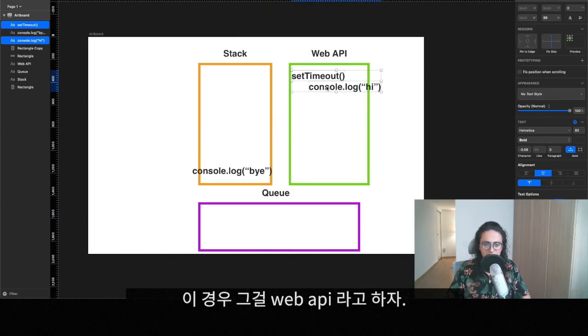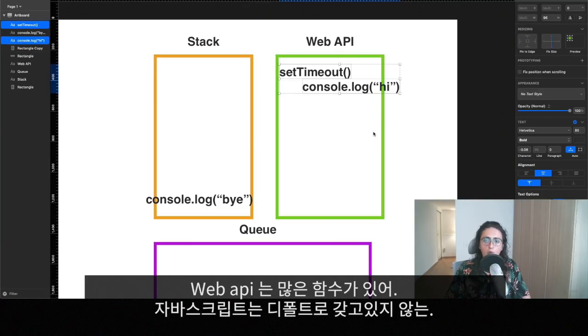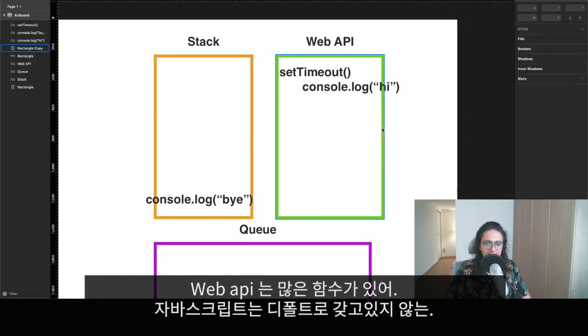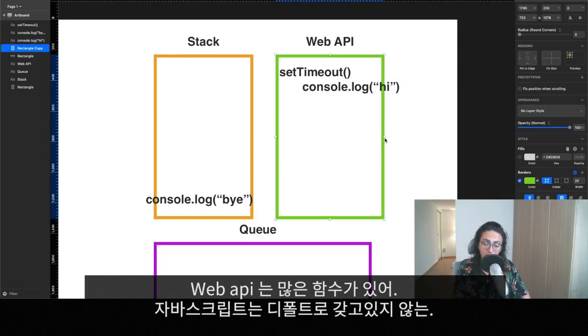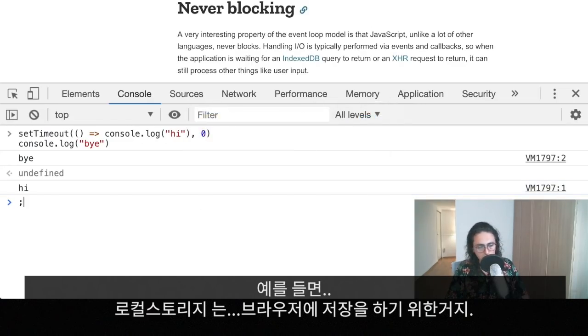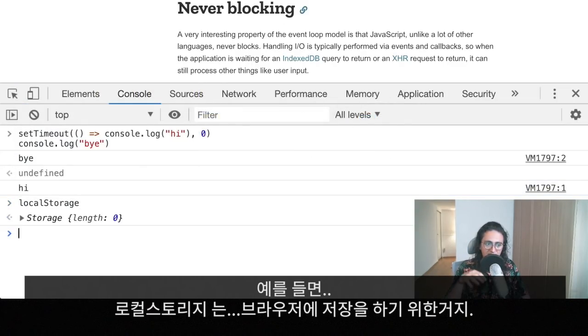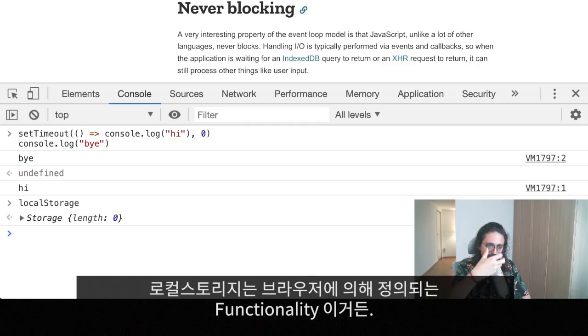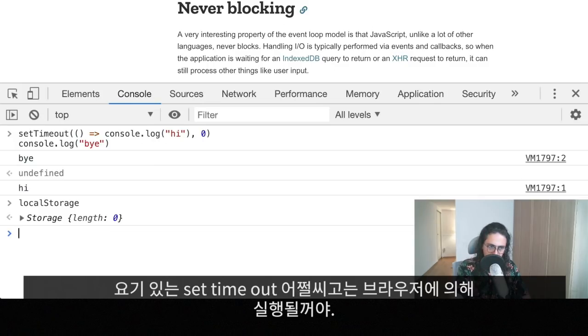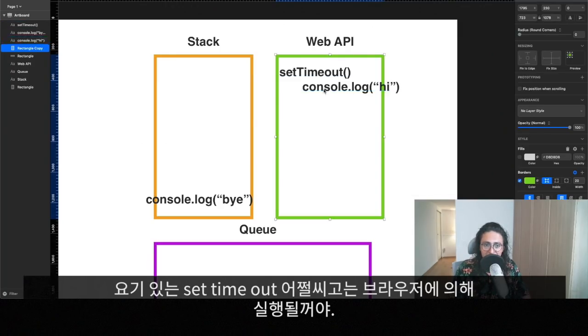And in this case, we can call this box the web APIs. Now, web APIs are many functions that JavaScript doesn't have by default in the core, but are implementations of the browser. Let me give you an example. You know local storage? Local storage is to save things on the browser, because local storage is a functionality defined by the browsers. Set timeout and all these things are implemented by the browser as well.